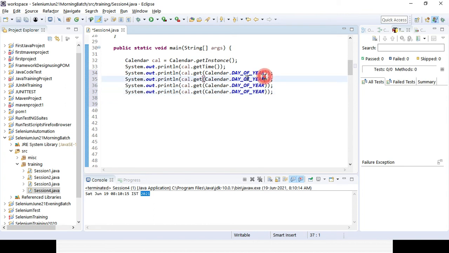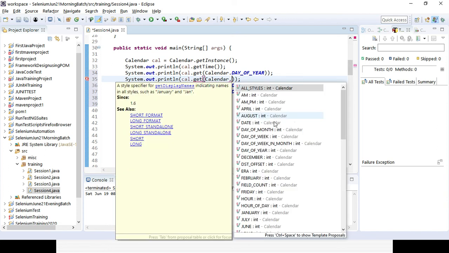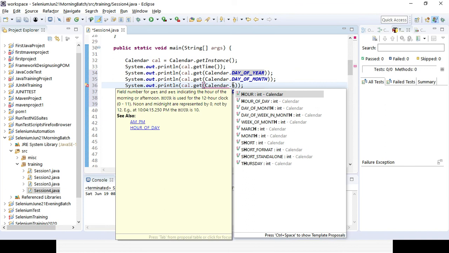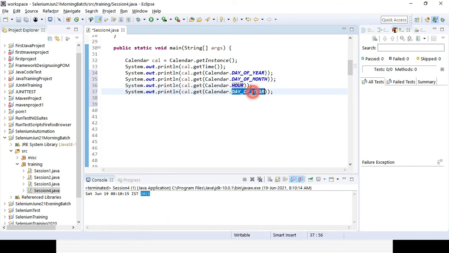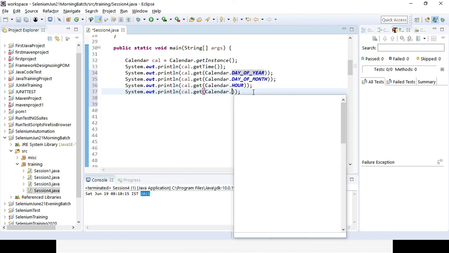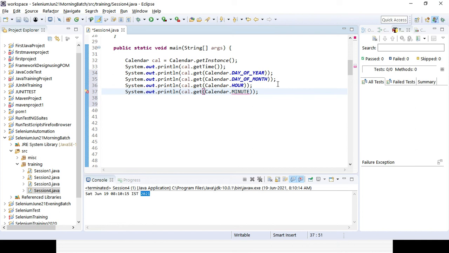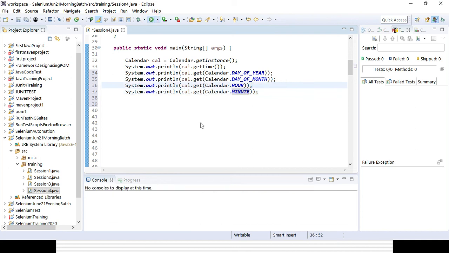So instead of day of year, if I want to get another part, dot day of month, in a similar way I can get hours, only the hours part, only the minutes part. So you can get it. Let's try to run it and see whether it is displayed properly or not.